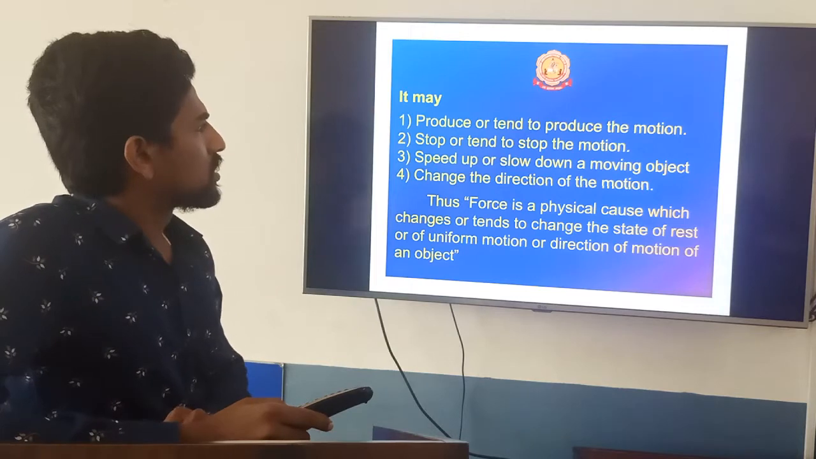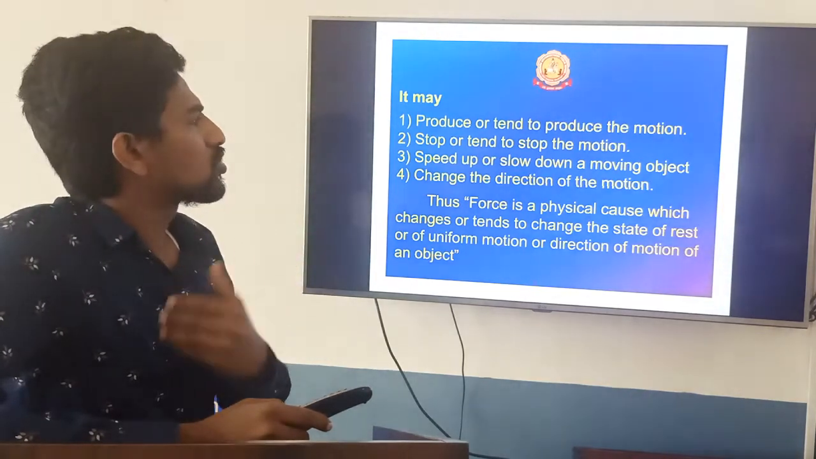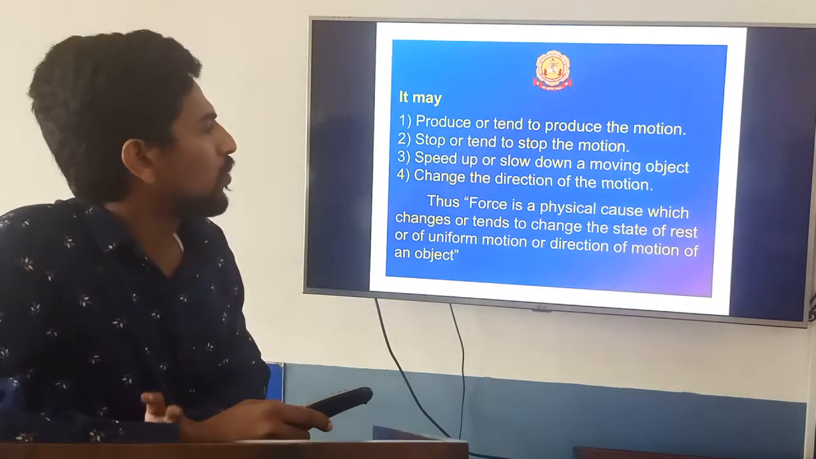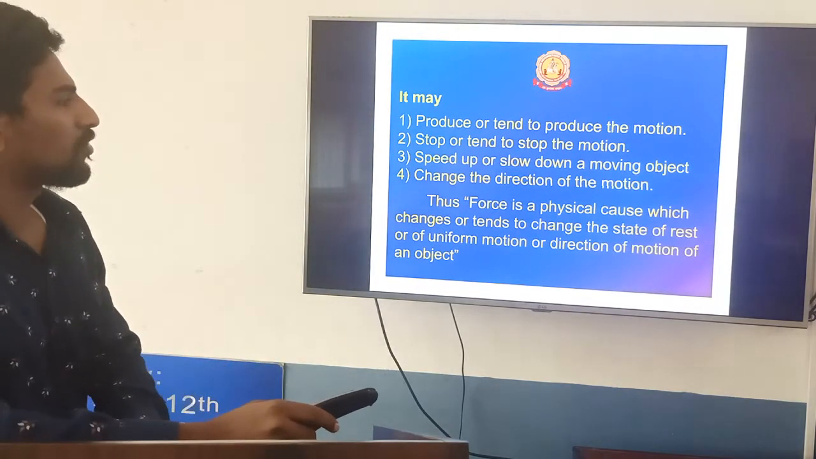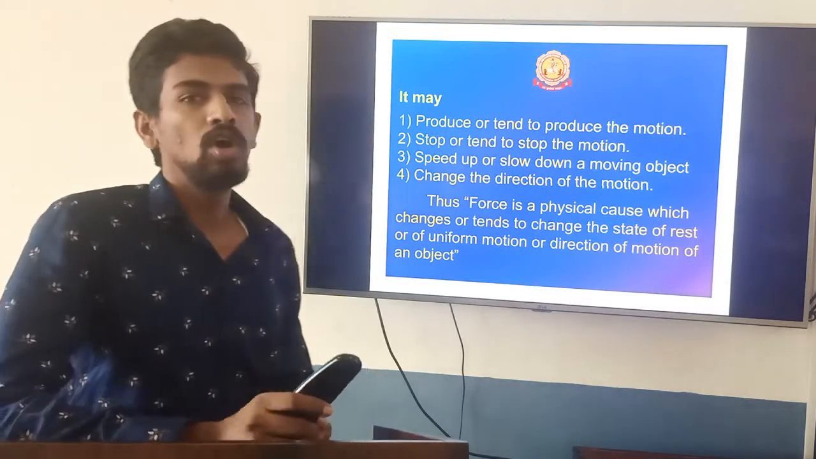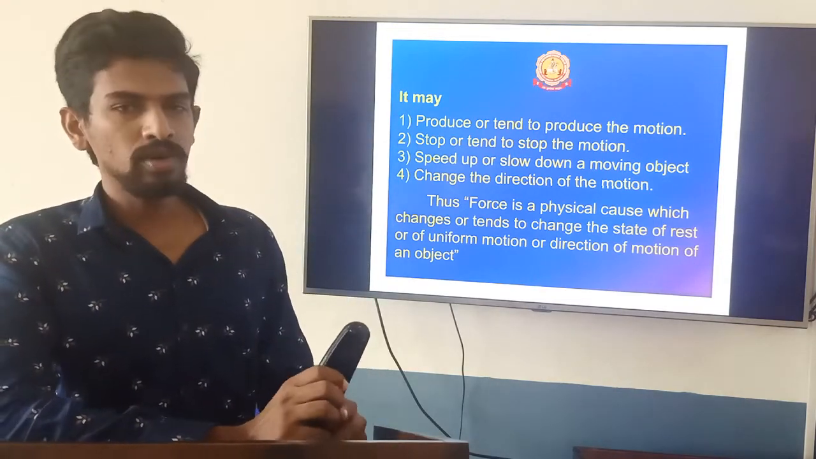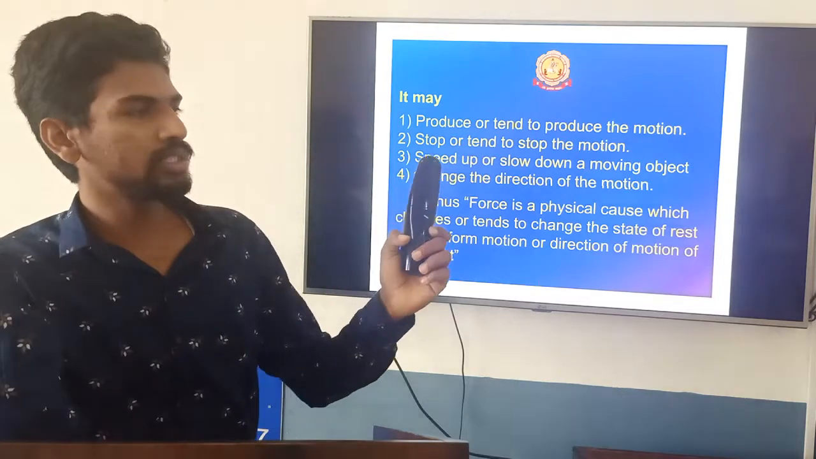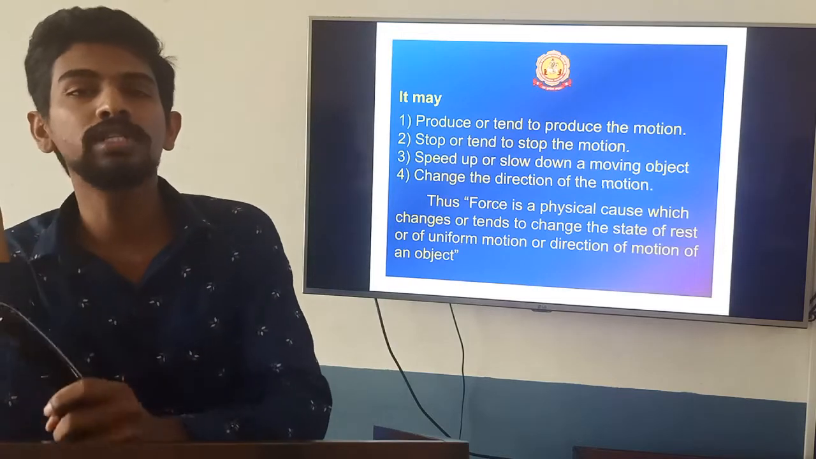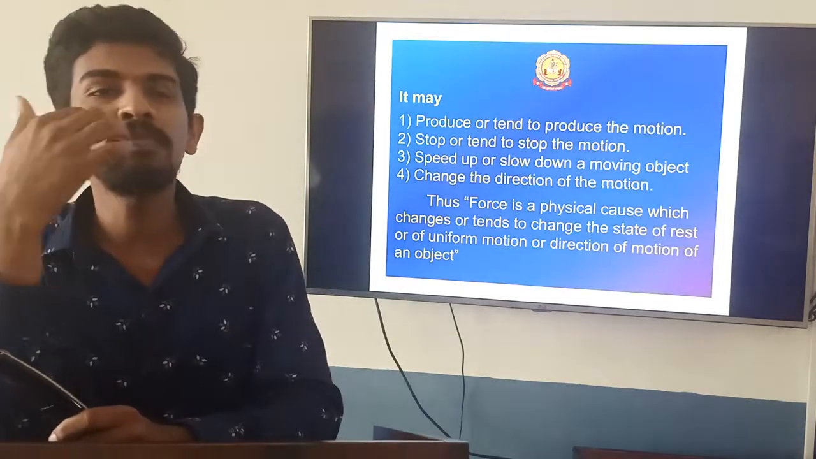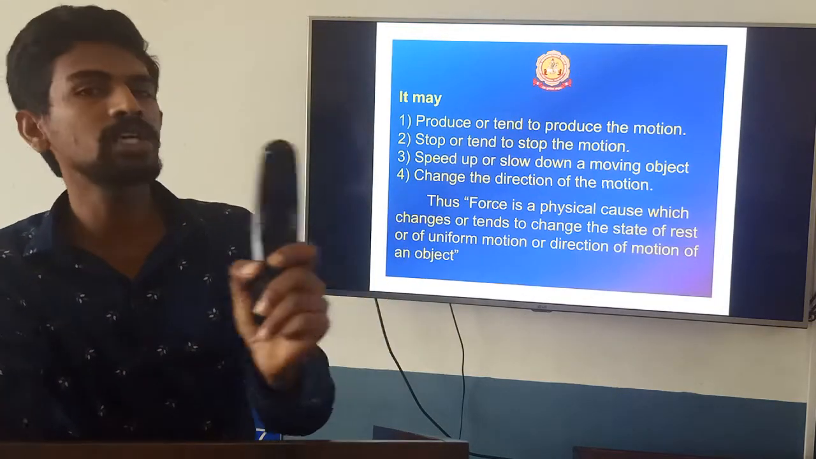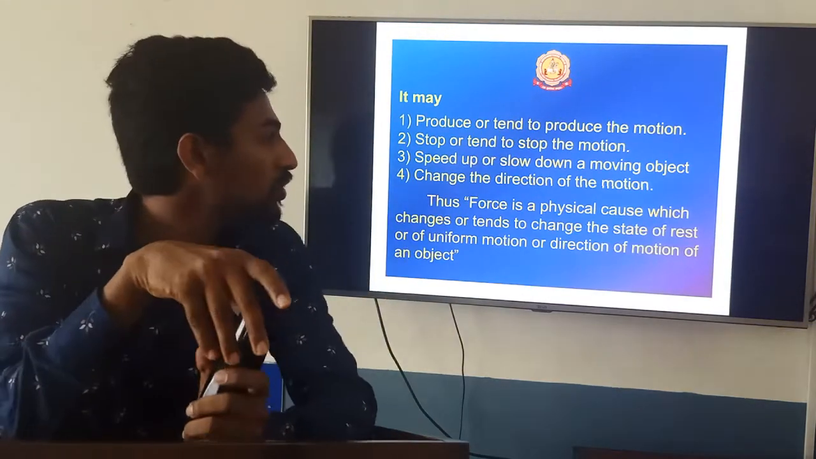Now it may produce or tend to produce a motion, stop or tend to stop a motion, speed up or slow down a moving object, change the direction of a motion. So without doing these three, it may change the direction of motion. For example, an object is moving with constant velocity in this direction. Without the help of force, you can't change the direction. If you want to change the direction also, then also you need what?